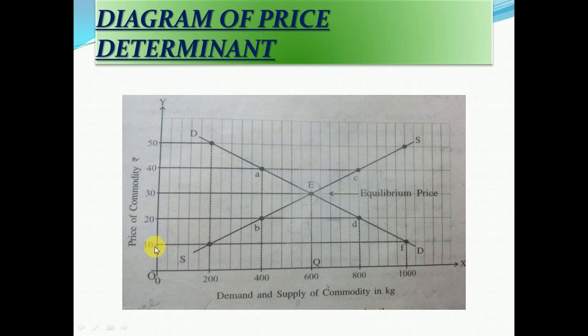Here, demand and supply are on the x-axis and price is on the y-axis. Price of 10, 20, 30, 40, 50 is going up, and here 200, 400, 600, 800, 1000 is supply and demand. The demand curve slopes downward from left to right because of the inverse relationship, and there is the supply curve, where we find a positive relationship. When the price increases, suppliers are very ready to supply. At this equilibrium price, suppliers and sellers are ready to sell their goods at the price of 30 and 600 units of sale. So this is the price determination point, and it is decided by demand and supply.